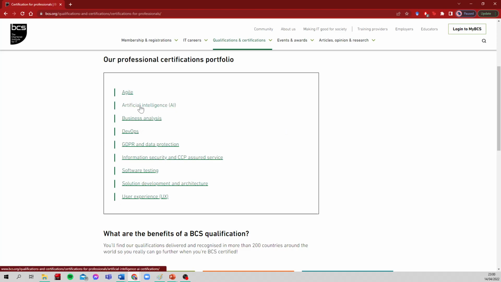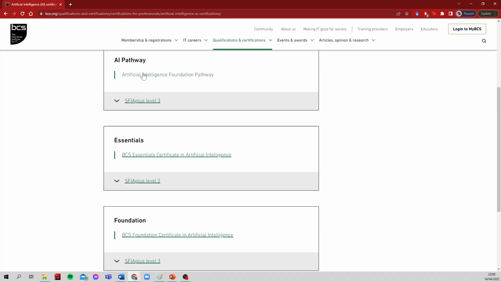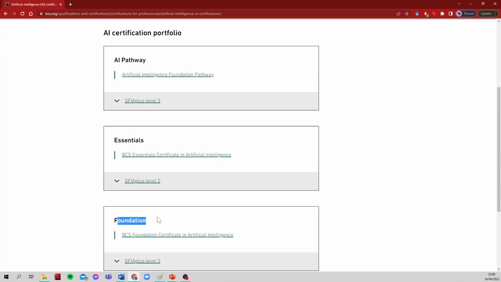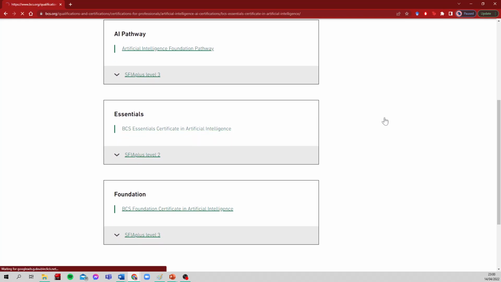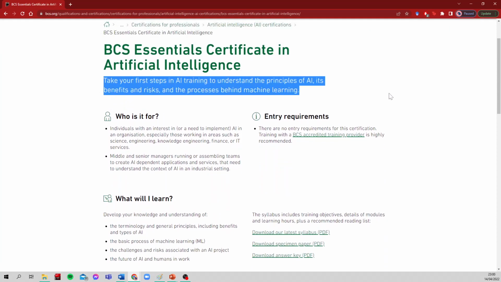So if we go on AI here, which is what we're interested in, you can see that there's this foundation certificate, the Essentials certificate, and the AI pathway. Now we're interested in BCS Essentials. So take your first steps in AI training to understand the principles of AI, its benefits and risks, and the processes behind machine learning.